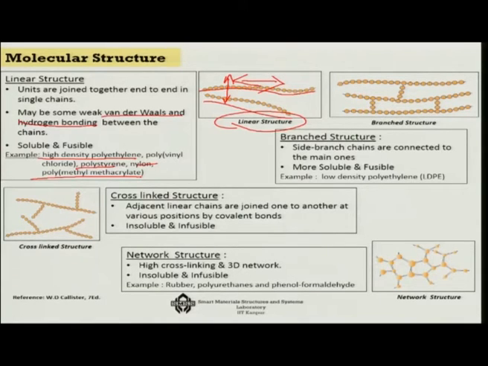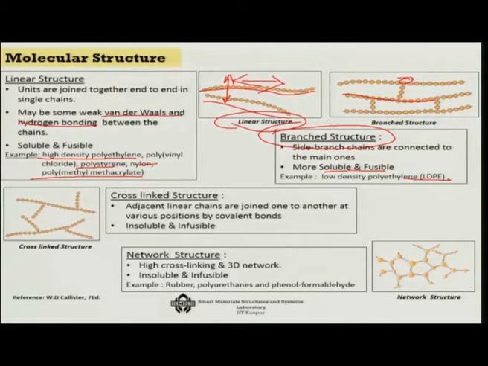Now, some of the linear structures are not just linear, but they are branched type of structures. So, that means there are side branches or chains that are connected to the main ones chemically, okay. But with the other links, there may be only hydrogen bonds or van der Waals bonds, etc. So, they are more soluble and fusible, and low density polyethylene is one of them. So, that is linear, but there are some branches with them.